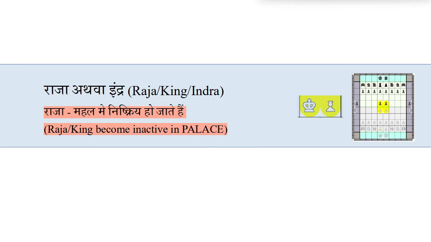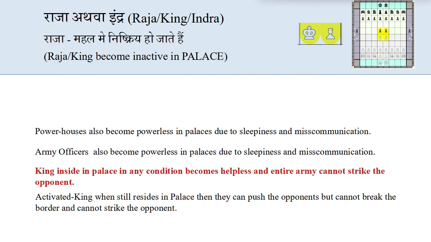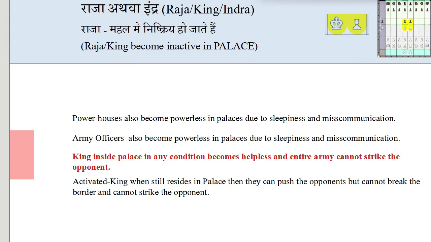King also becomes inactive in palace. So let's discuss about it and see some examples. King inside palace in any condition becomes helpless and entire army cannot strike the opponent. An activated king when still resides in palace, then they can push the opponents but cannot break the border or cannot strike the opponent.